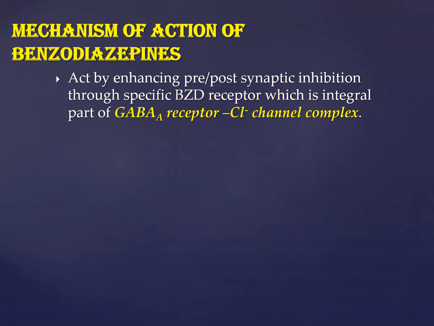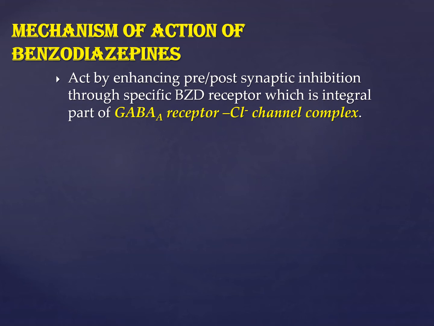Mechanism of action of benzodiazepines. Remember one thing: you have to remember the name of the receptor, which is the GABA receptor chloride channel complex. This is the full name of the receptor, which is also important from the MCQ point of view. As I just told you, this is your learning objective for this lecture: you should be able to draw the diagram of the receptor and write down the mechanism with the help of a diagram. This is also your assignment for today's lecture, to draw a diagram showing the mechanism of action of benzodiazepines.